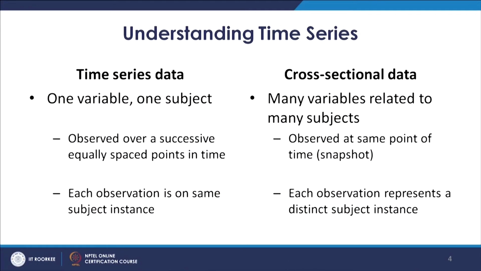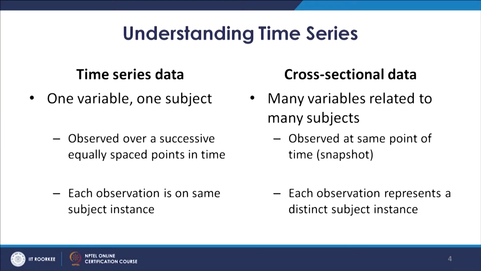In time series data, typically the data is about one variable and one subject. This variable is measured for one specific subject, and these observations are recorded over successive, equally spaced points in time. Each observation is on the same subject instance.